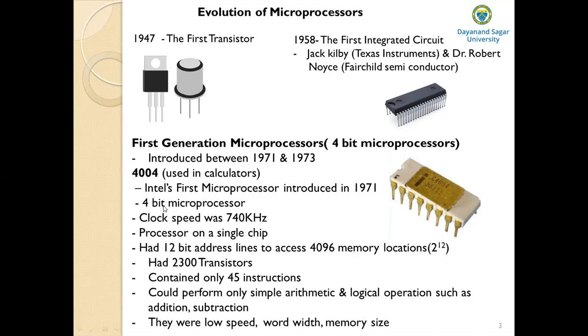So this 4004 microprocessor can process 4-bit information at a time to perform a task. 4-bit microprocessor means its ALU, its registers, control unit, and the buses are capable of performing operations on 4 bits. So that is the meaning of the word size or the word length of the microprocessor.